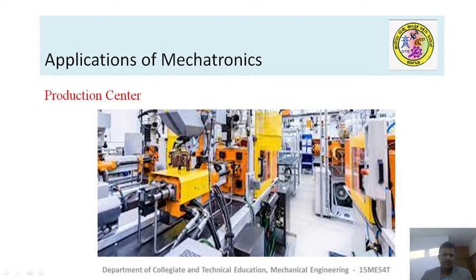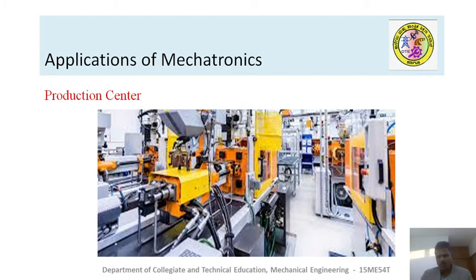In a CNC system, it's one machine tool which is controlled by a computer. In a DNC, direct numerical control system, you can see all the CNC machine controls are by a master computer system. So here the entire programs, the executions and the sequencing are all being controlled by a master computer, or a master microprocessor. That's how you can see the controlling of the entire activities of the production center.